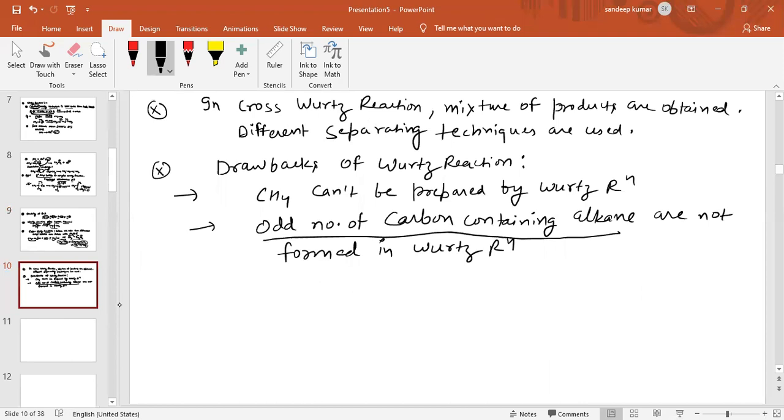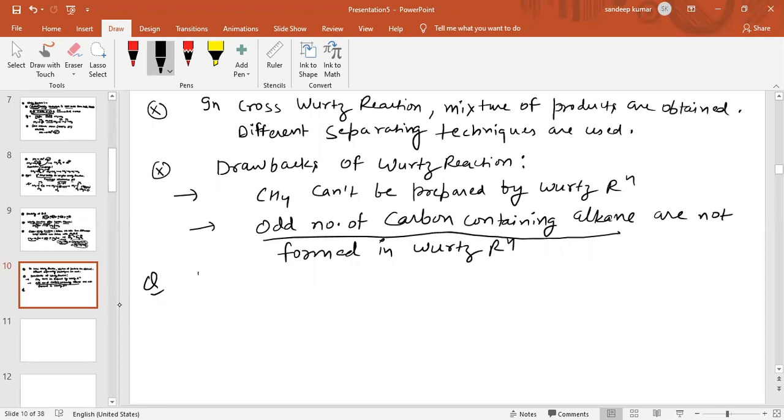Now see the question. Now I am going to discuss the questions regarding Wood's reaction. It is very easy, as you have seen each and every point. My question is: which of the following alkanes is not formed by using Wood's reaction?